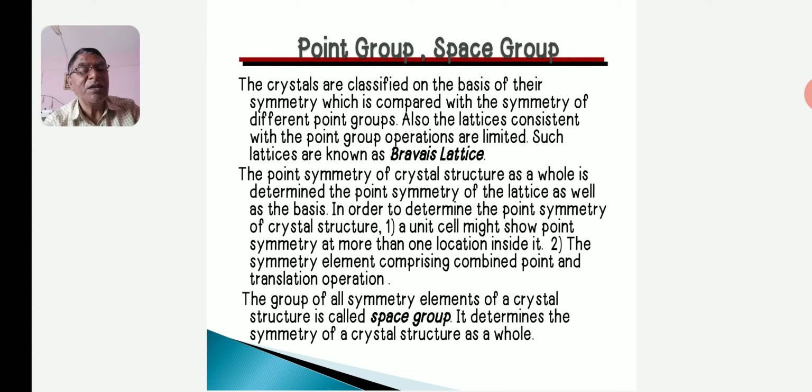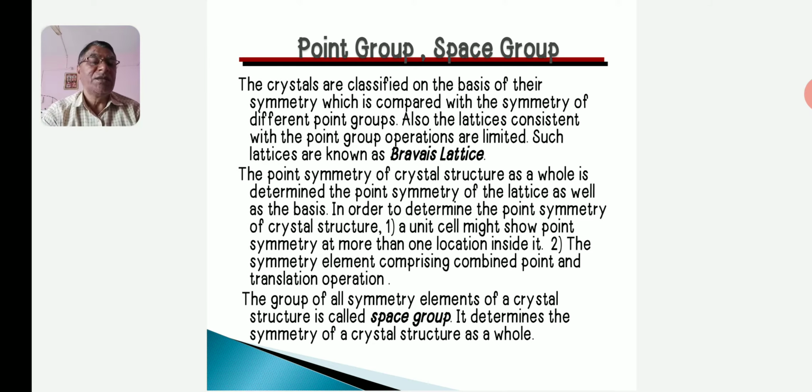In 3-dimensional space, the situation is more complicated due to the presence of additional point operations such as inversion. There are a total of 32 point groups in a three-dimensional lattice.